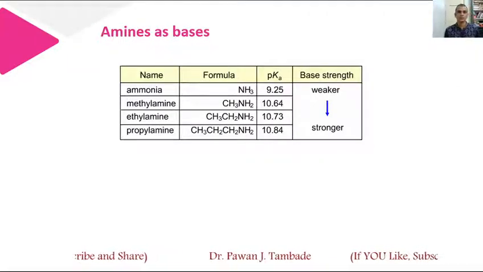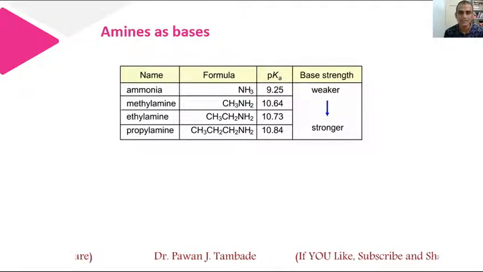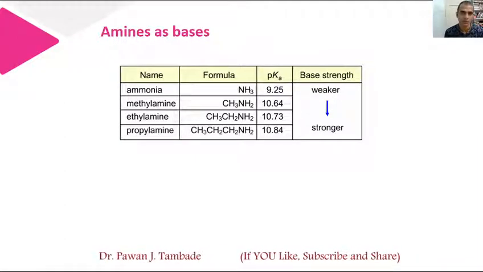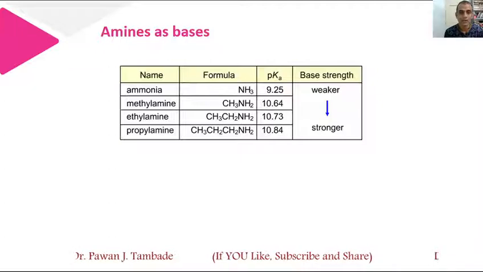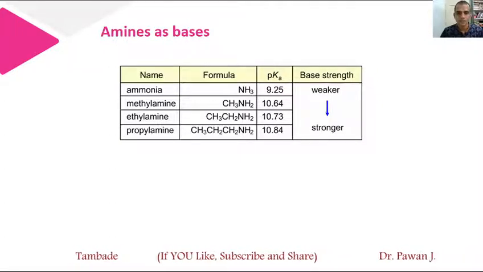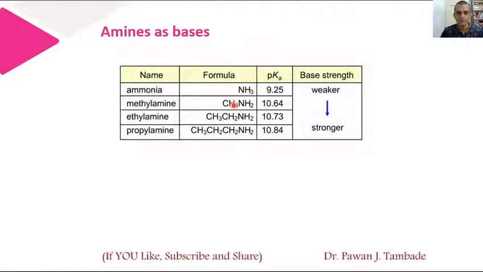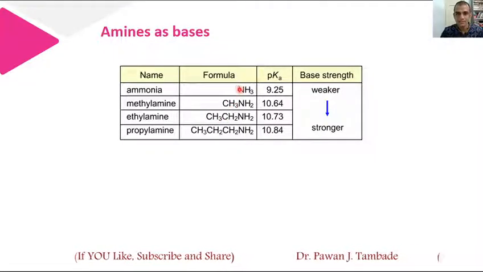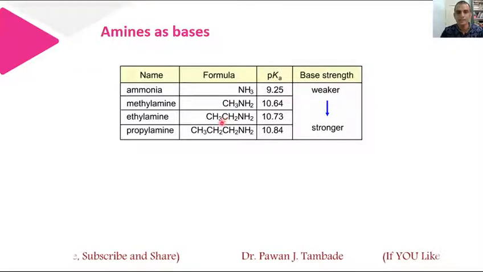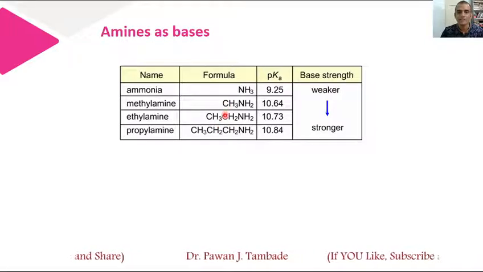Now if you look at this table, you can see some chemicals, their pKa values and their base strength. So I will read one by one. We have ammonia, methylamine, ethylamine and propylamine. The difference is that in these amines, one of the hydrogens of nitrogen is replaced by some alkyl group like methyl, ethyl or propyl, and these alkyl groups have electron releasing capacity.